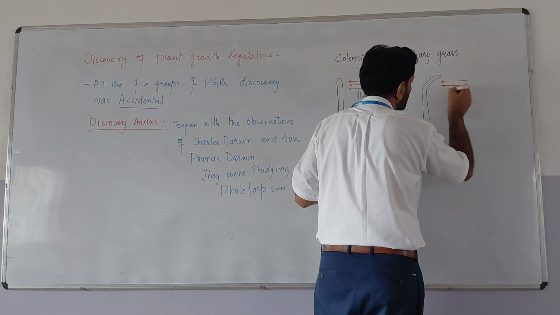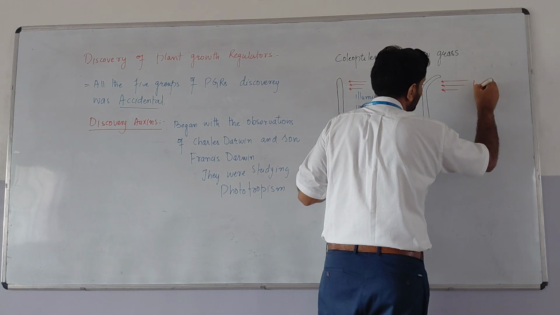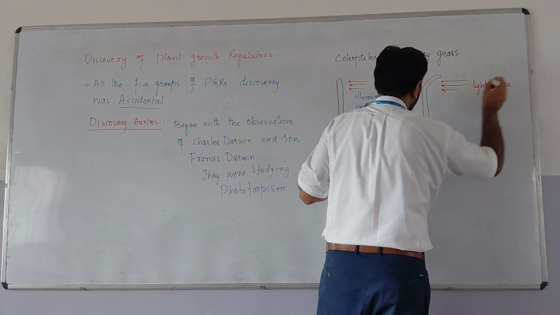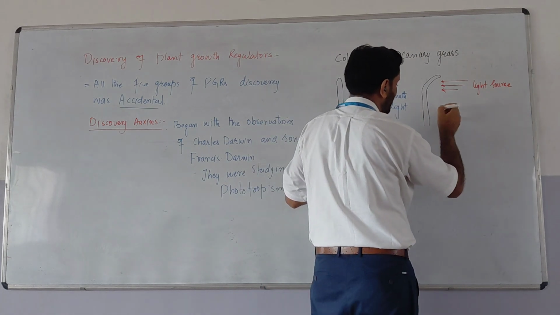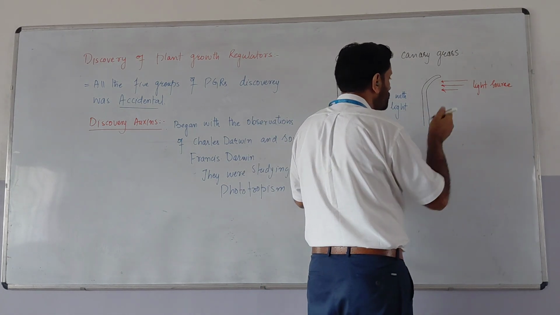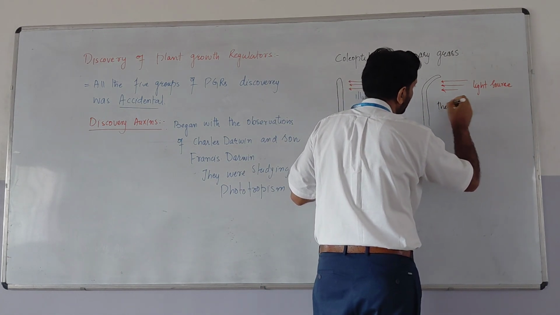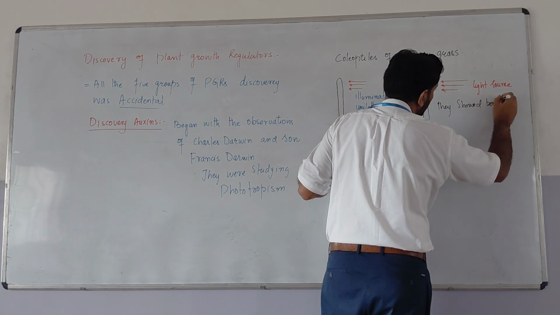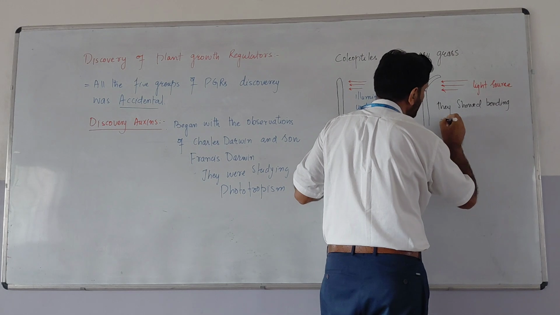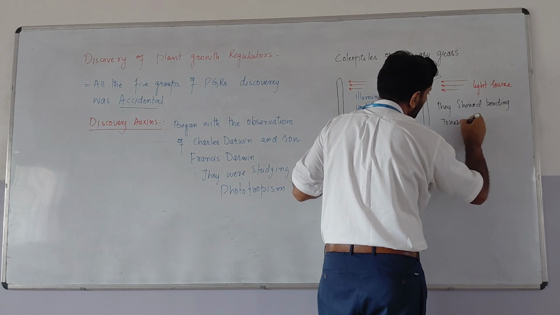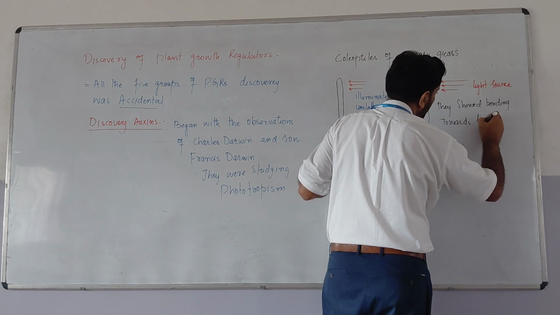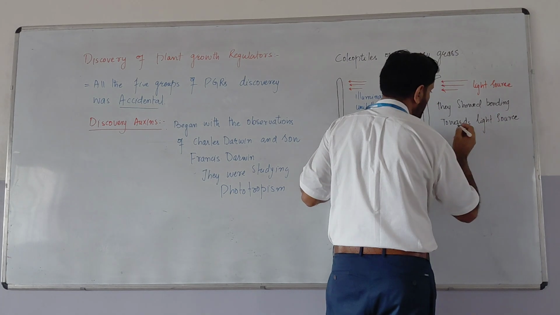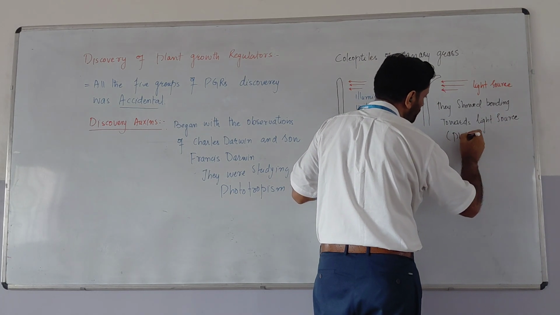This is the light source, and they show bending towards the light source, like so. This they call phototropism.